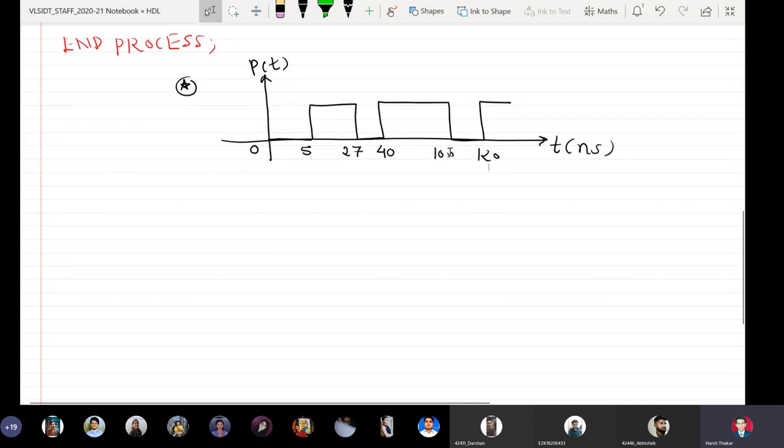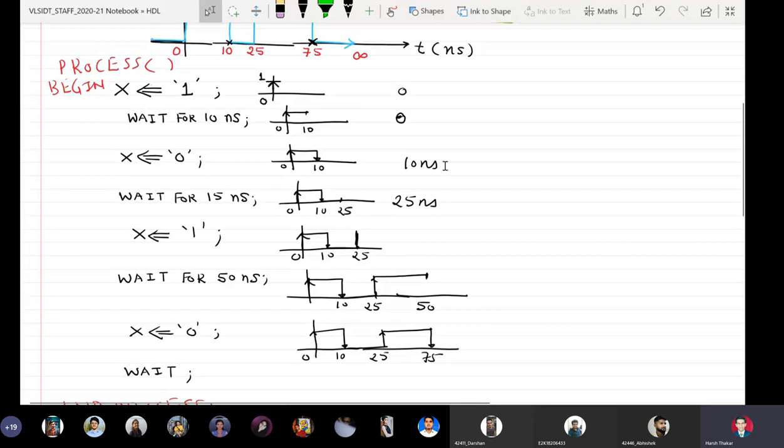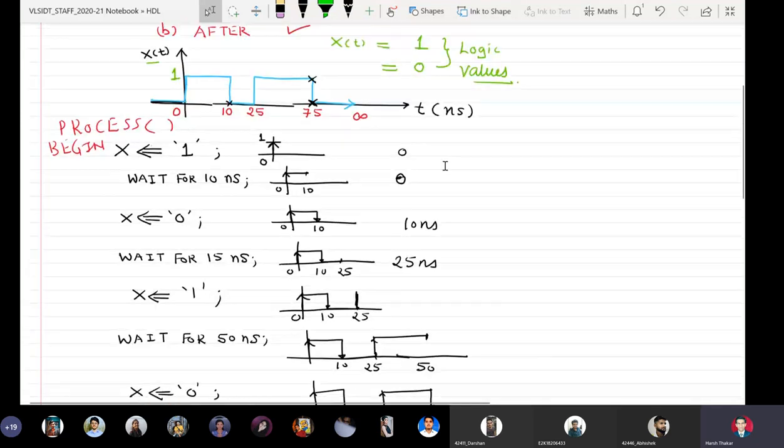Next session, we will actually write this piece of code in the test bench in Xilinx, and I will show you how this waveform is generated. Okay. Next time.